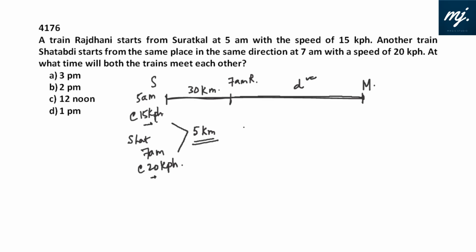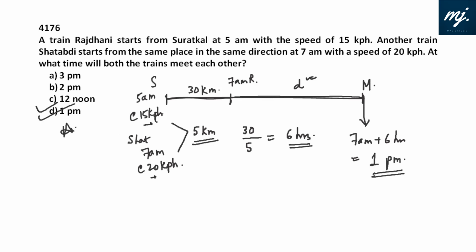Now, Shatabdi needs to cover 30 kilometers, the distance between Shatabdi and Rajdhani at 7 a.m. That will take Shatabdi 6 more hours. So the time of meeting would be 7 a.m. plus 6 hours. That would be 1 p.m. Option D is the fit.